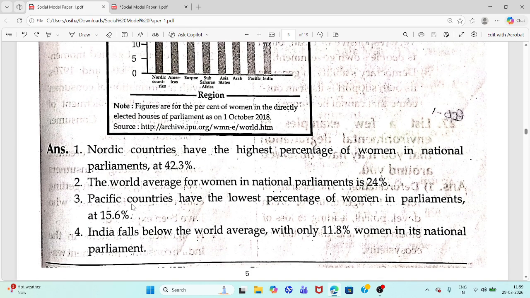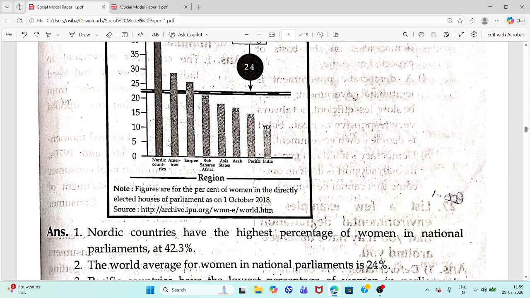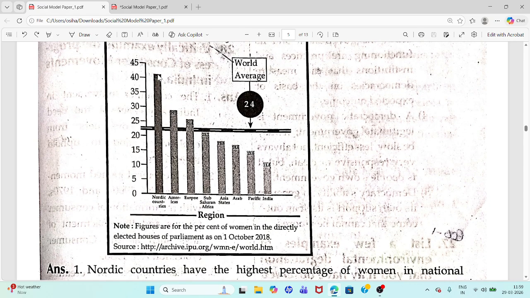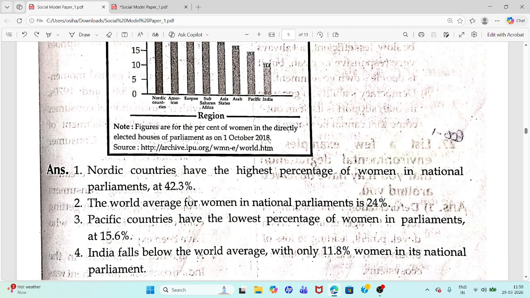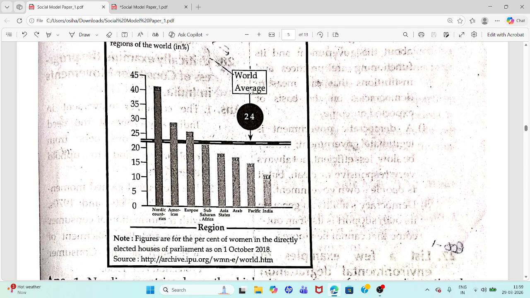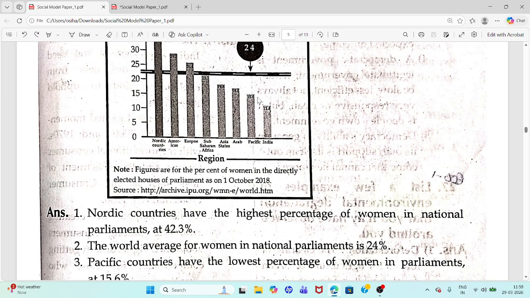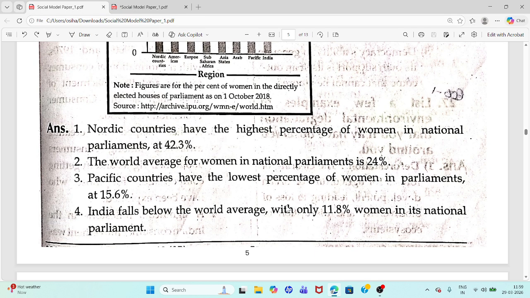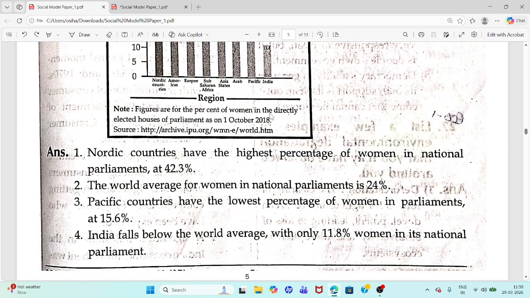I will show the countries we have mentioned here. This is Nordic countries, and you can see the percentage, 42.3%. This 24% is the world average. This is Pacific countries' percentage, 15.6%. And 11.8 percent is from India.